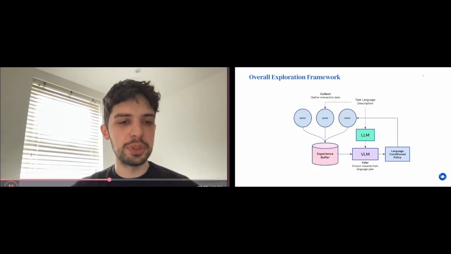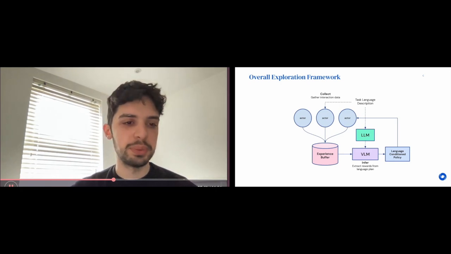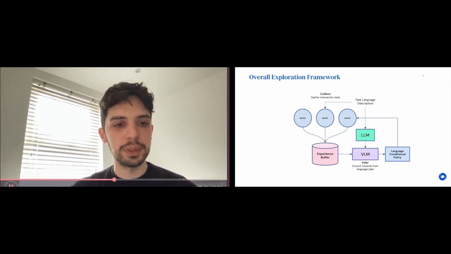Here's a quick overview of our exploration framework inspired by the collect and infer paradigm. Many agents collect data following the plan proposed by the language model. Their experience is collected into a buffer, and the VLM then hindsight relabels each trajectory with possible rewards, detecting if any of the goals proposed by the language model are achieved.